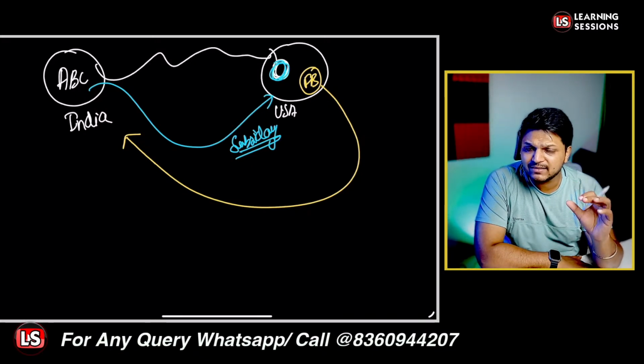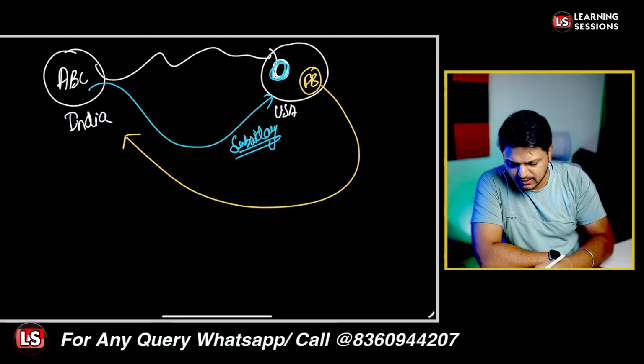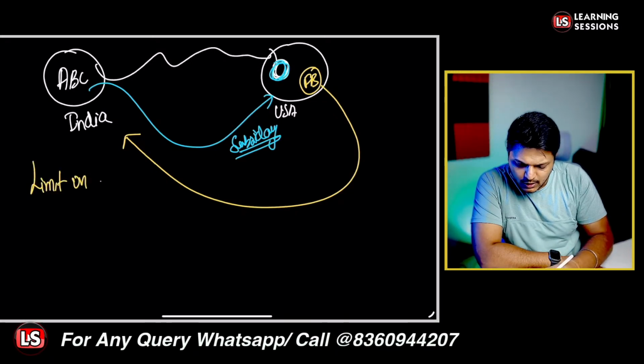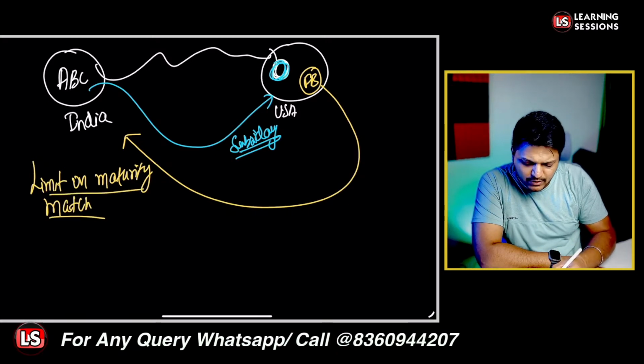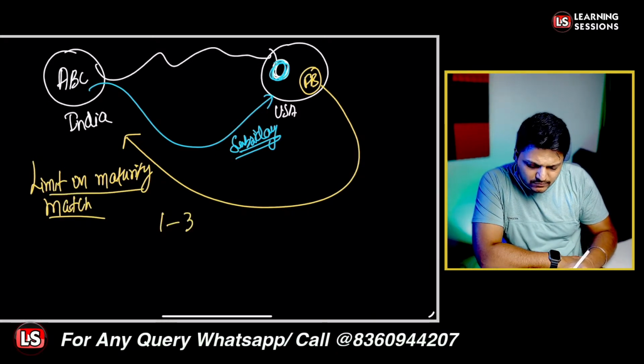For those particular cases, there is a limit on maturity mismatch. What do you mean by limit on maturity mismatch? Let's consider the case over the time horizon of 1 to 3 years.